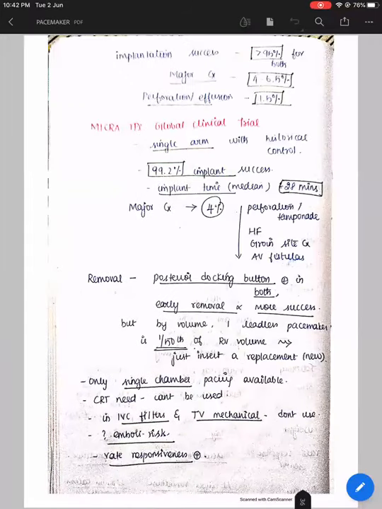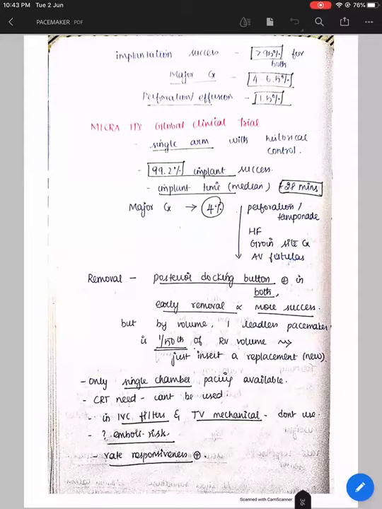And the implantation success for both is more than 95%, and major complications occur in 4 to 6.5%, and perforation or effusion occurs in 1.5%. The main study based on which Micra came is the Micra TPS global clinical trial. It is a single arm study actually, wherein some historical controls from 6 pacemaker trials were used as control.